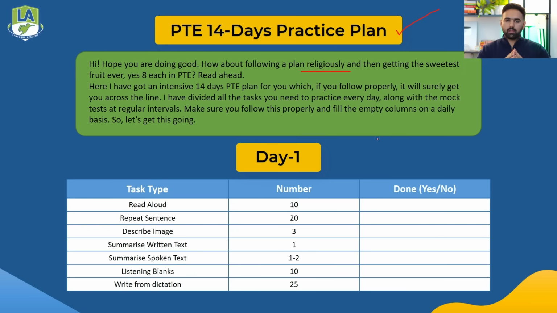I'll be sharing the plan on the screen. You can have a look and I'll be telling you what you have to do. Day 1, you have to start with read aloud. 10 read aloud, 20 repeat sentence, 3 describe image. Summarize written text 1, summarize spoken text 1 to 2, 10 listening blanks and 25 write from dictations. You have to make sure you practice these for the first day. It's not too much, so I don't really want you to be overburdened on day 1. That is why we have kept it low-key, easy and simple.